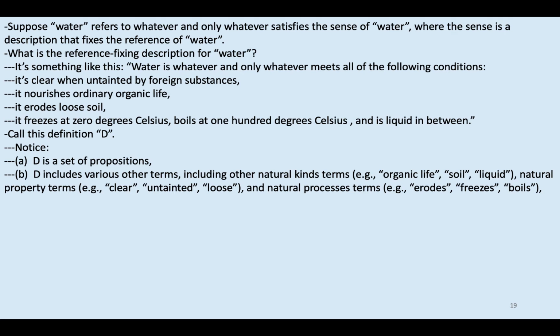D includes various other terms, including other natural kind terms. If you want to talk in just propositional terms, you could say D includes various other concepts, including other natural kind concepts. But I'm going to run roughshod over the term concept distinction for the time being. For example, D includes the words organic life, soil, and liquid. It also includes terms for other properties, natural properties, like clear and untainted and loose. And it includes terms for natural processes, such as erodes, freezes, and boils.